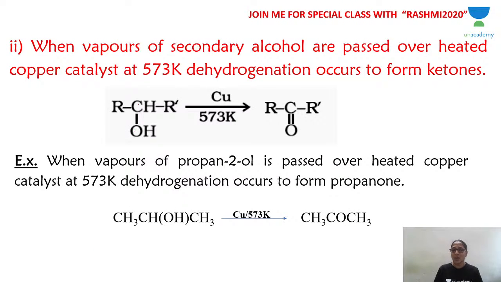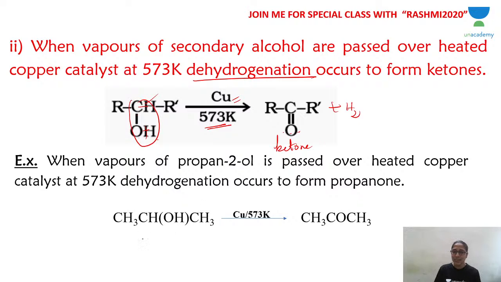What happens to secondary alcohol? Same thing. Secondary alcohol, CHOH becomes a ketone. You get a ketone as the product, plus hydrogen. Again, dehydrogenation takes place. You pass vapors of secondary alcohol over heated copper as a catalyst at 573 Kelvin. Hydrogen is removed, the C-H and O-H bonds are broken, so between carbon and oxygen a double bond appears. So removing hydrogen, dehydrogenation takes place.